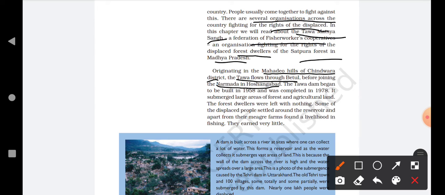The Tawa Dam began to be built in 1958 and was completed in 1978. It submerged large areas of forest and agricultural land. Because of this dam, it covered a large area of forest, and it also affected the agricultural land of that particular area.